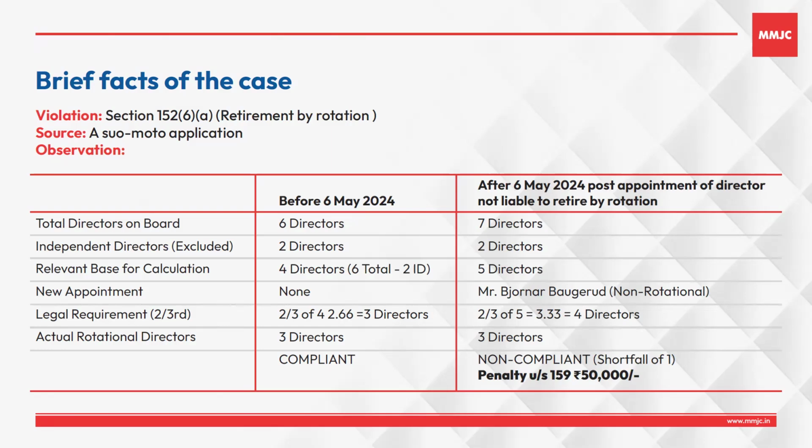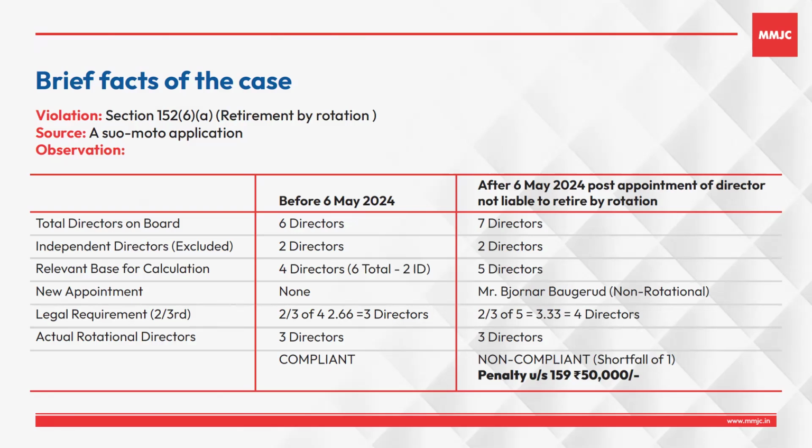In this case particularly, there was an error in the calculation of this two-third number. The company originally had six total directors, out of which two were independent directors. Like I mentioned, the independent directors are not counted for the calculation of two-third. So a total of four directors were there. Out of those four, two-third should be liable to retire. That comes to 2.33, which is rounded off to the nearest digit, that is 3. So three directors were liable to retire by rotation.